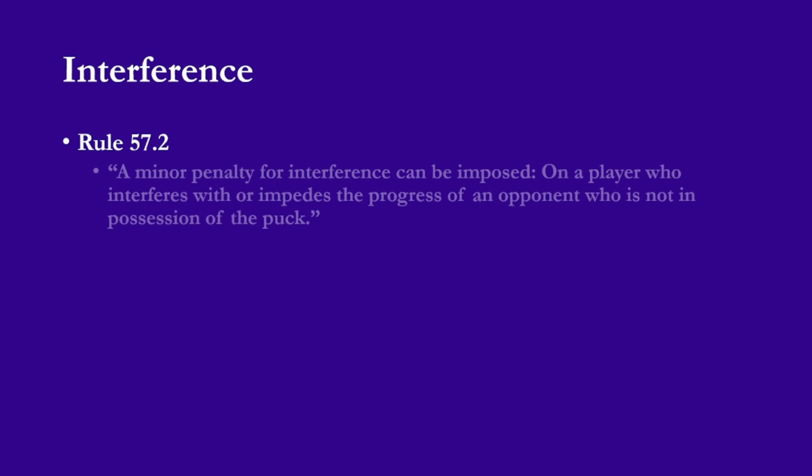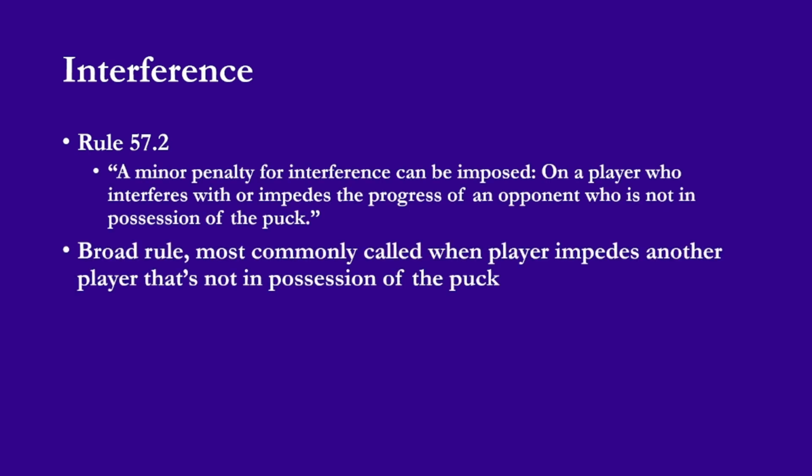Interference is a fairly broad rule with 8 different definitions of it, but almost all of the called interference penalties are due to a player not in possession of the puck, impeding an opponent who also doesn't have possession of the puck. There's a bit of a grace period for interference. If a player has just gotten rid of the puck, then if they're contacted directly after, interference won't be called. It'll only be called if enough time has passed, at the referee's discretion, that it should be called interference. This often happens when the puck is dumped in by the attacking team.